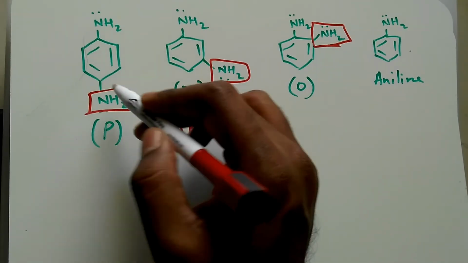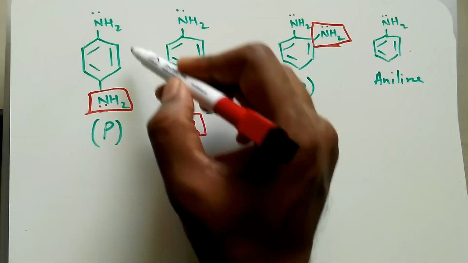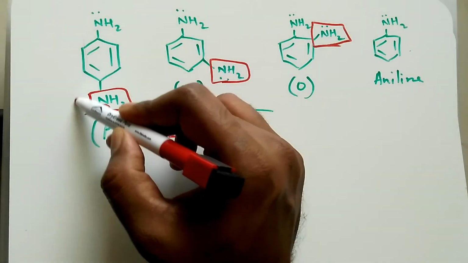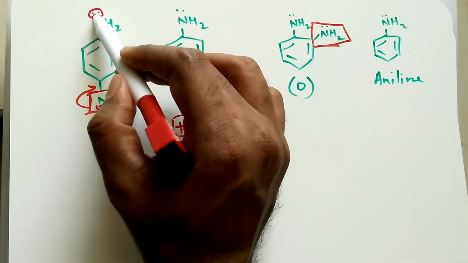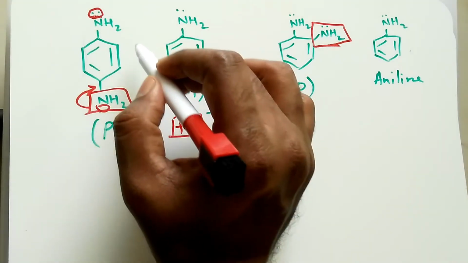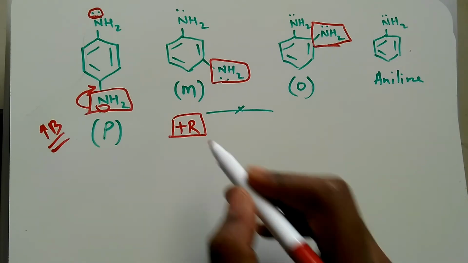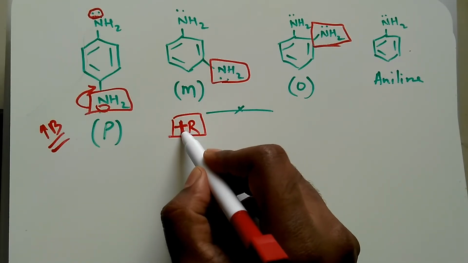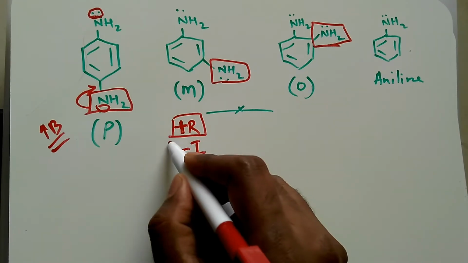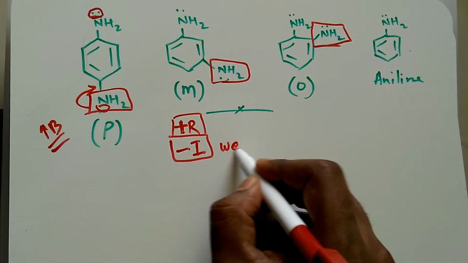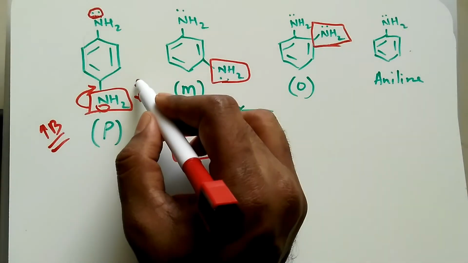The lone pair of electrons here goes into resonance, it donates the lone pair of electrons towards the ring, thereby increasing the electron density here, and it will be more basic. So the plus R effect is dominant. Now regarding negative inductive effect, it is weak. The negative inductive effect means it will take the electron towards itself.